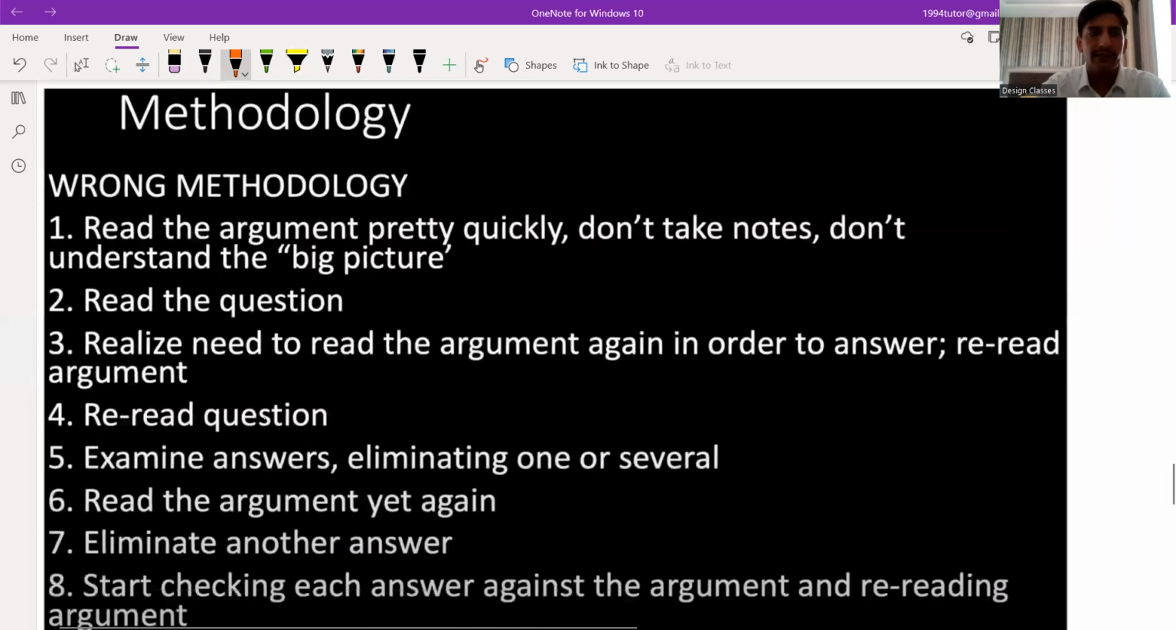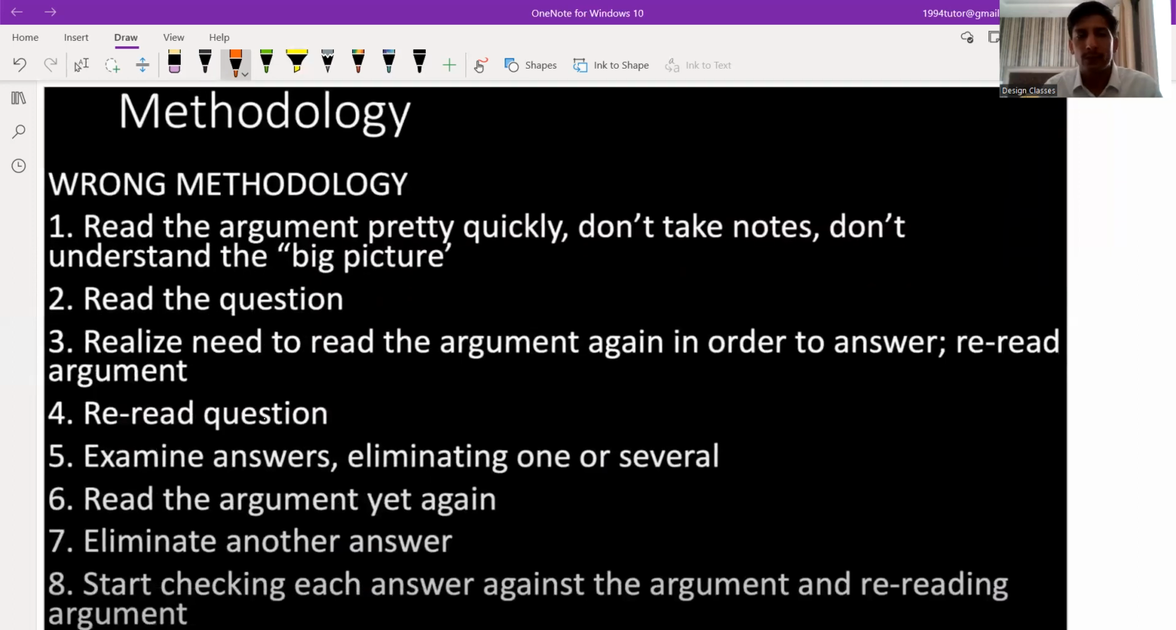Now, methodology. This is the most important point for today's session. We are going to discuss what you should do, how you should start the passage, and what you should not do, because that is more important. What mistakes we are not going to make, what we should not do in the class while solving these questions.